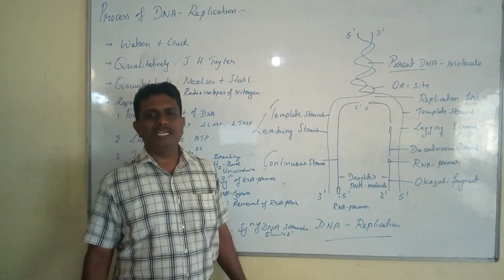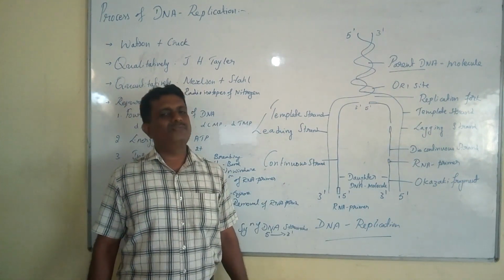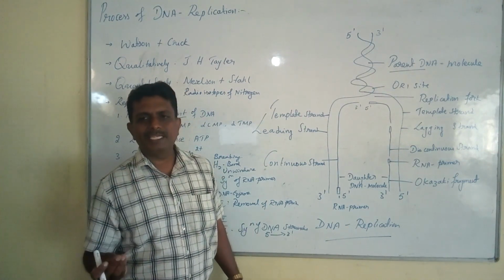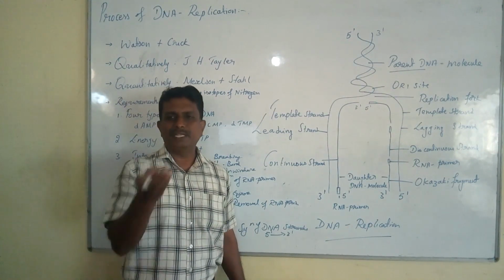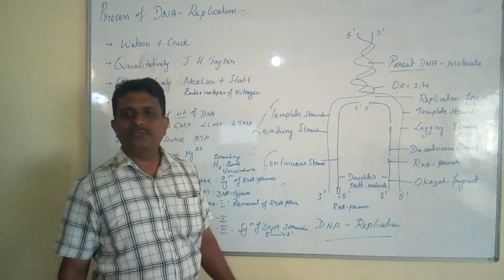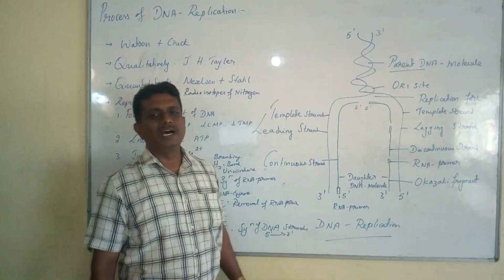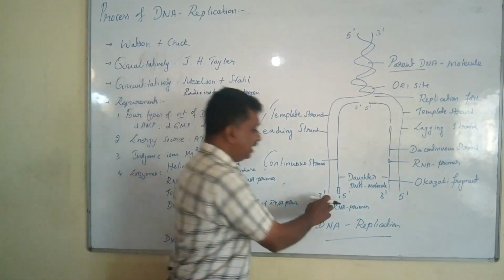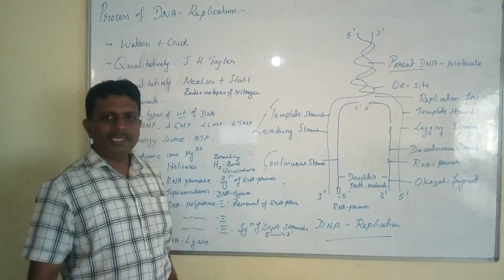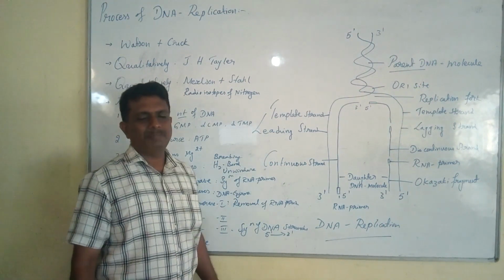The fourth is initiation and elongation of DNA strands. The fifth is the termination of replication. Termination of replication leads to the formation of daughter DNA molecules. The last is the formation of daughter DNA strands. These are the main steps involved in the mechanism of DNA replication.